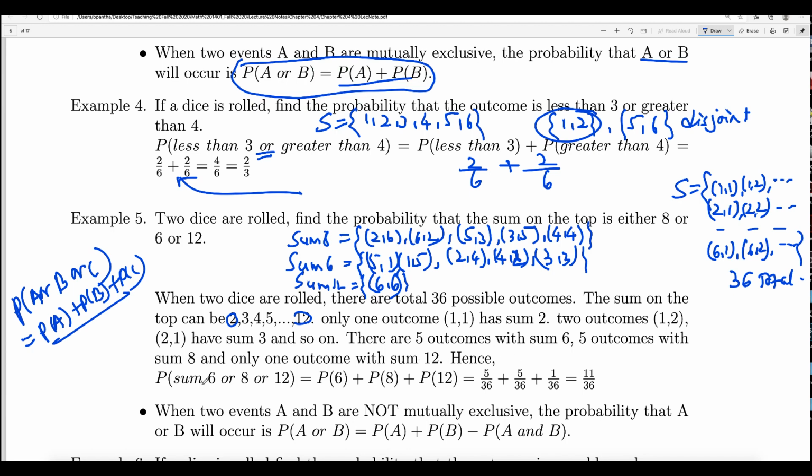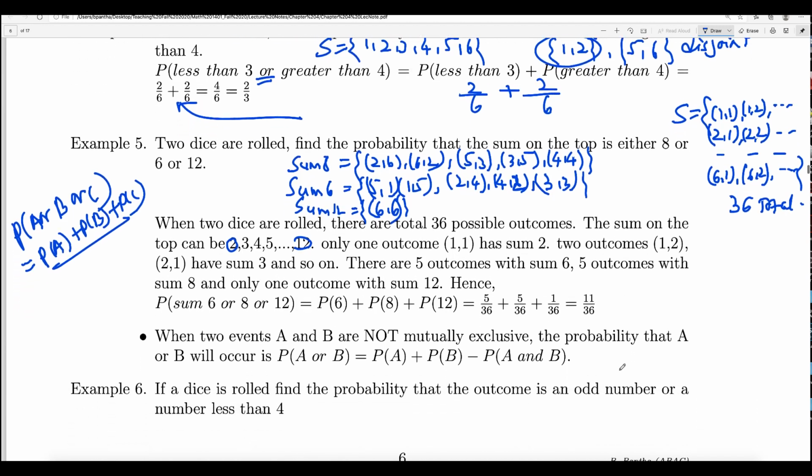So if you want to find sum 6 or sum 8 or sum 12, you can find the probability of them separately and then add them. So 5 out of 36 plus 5 out of 36 plus 1 out of 36 will be 11 out of 36. This is the formula if the events are disjoint, meaning they do not have any outcome in common.